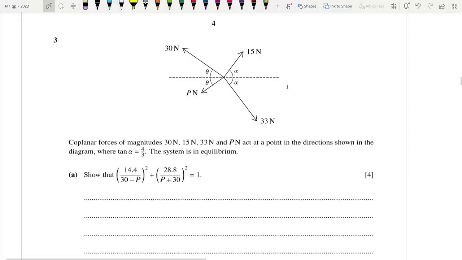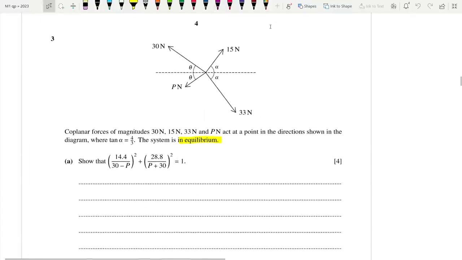Number 3, show that this is equal to 1. The system is in equilibrium. This is the keyword. Using this info, we're going to balance things out. Where tan alpha is equal to 4 by 3. So do I take the vertical component or the horizontal one?